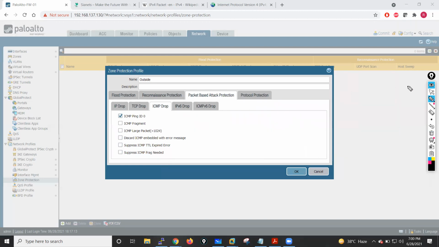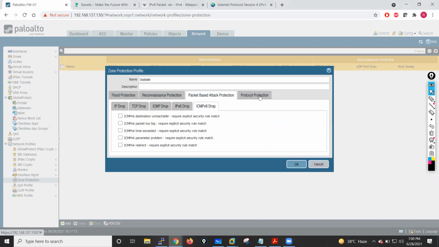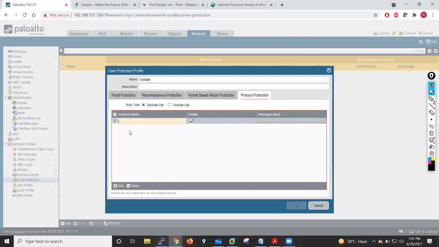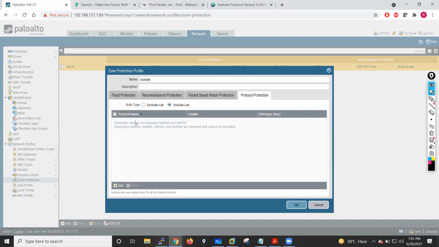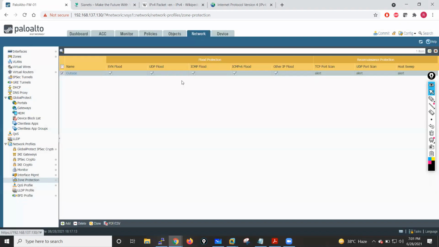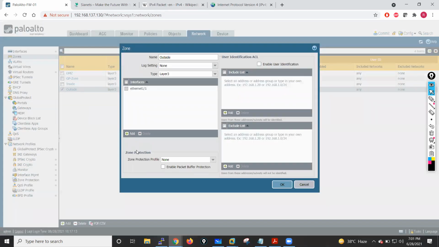Now this is for IPv6 and ICMPv6. We also have protocol protection, where we can write a list of which protocols we want. This is the ether type, so we can create an include list and an exclude list here. So this is how we create our zone protection profile, and then we go into Interfaces, into Zones. Let's suppose I go into the outside zone.